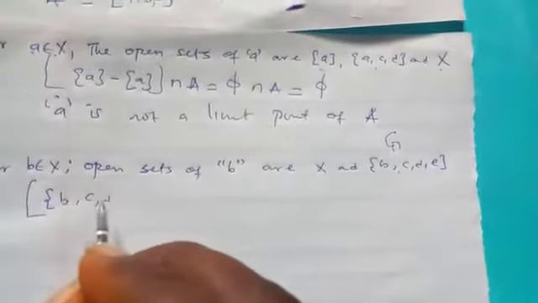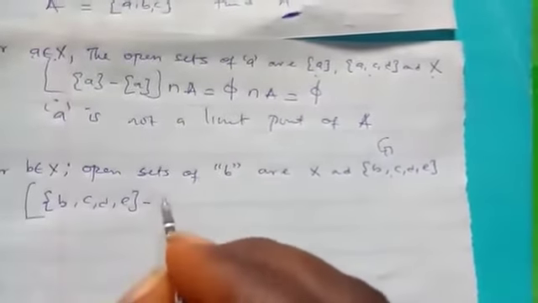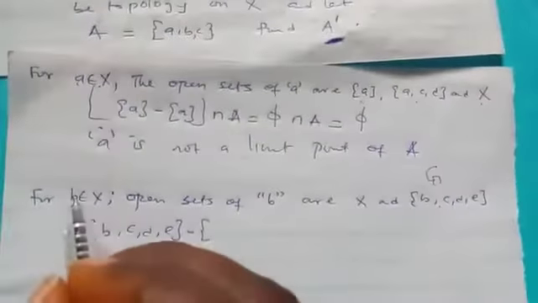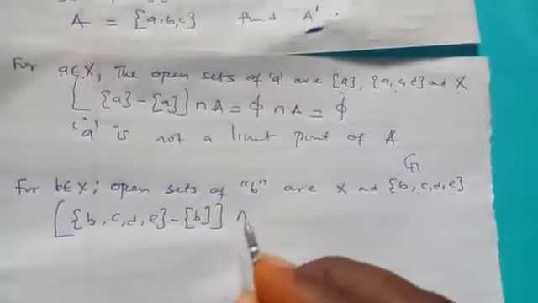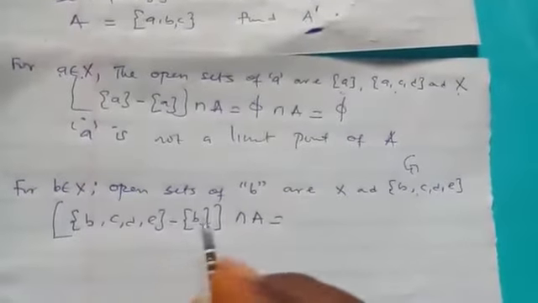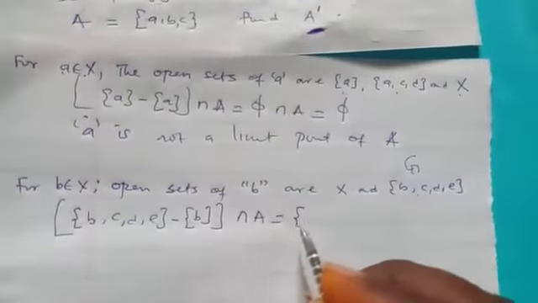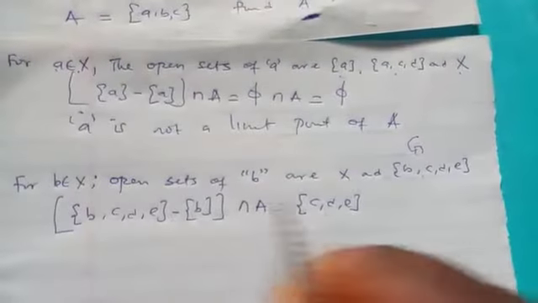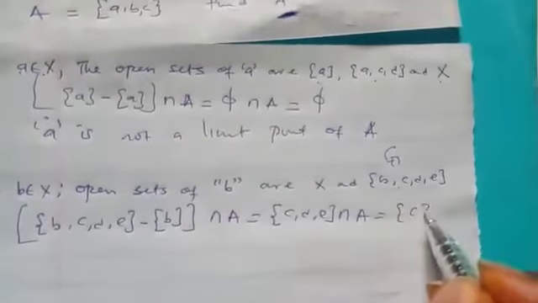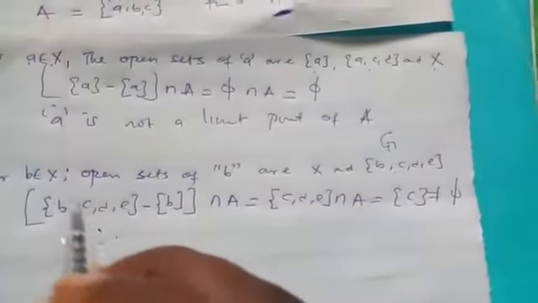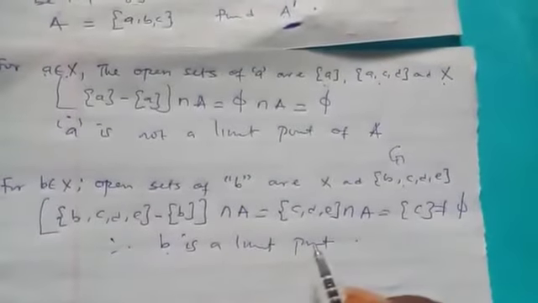So that is BCDE minus the element we are talking about, which is B, intersection A. Now, if you remove B from this one, we know that we are going to get CDE, then intersection A. Don't forget that our A is ABC. So let's look, and here we have CD. The intersection will just be C. So it is not empty. So therefore we can say that B is a limit point.